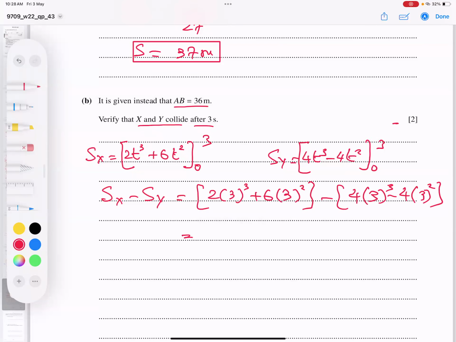So 2 into 27 plus 6 into 9, I get 108, minus 4 into 27 and minus 4 into 9. I got 72. And when you subtract 72 from 108, I get 36 meters. Verified.